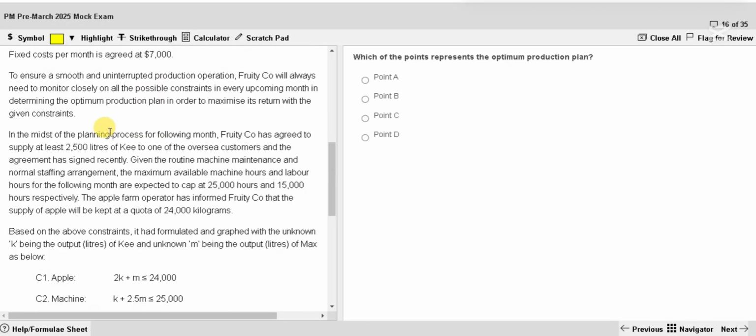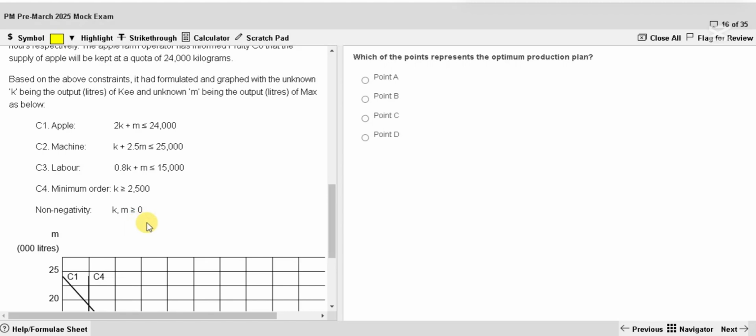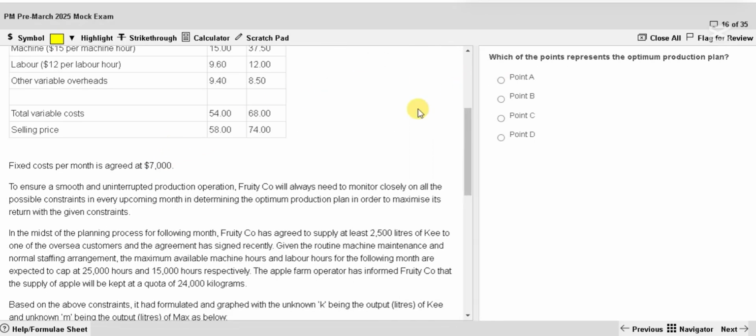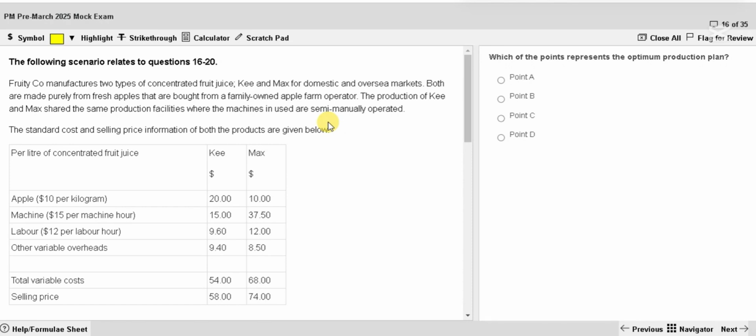As you know, there will be one short scenario. On that there will be 5 questions. Let's see what the scenario is about. The following scenario relates to questions 16 to 20. Fruity Company manufactures 2 types of concentrated fruit juices, Key and Max, for domestic and overseas markets.